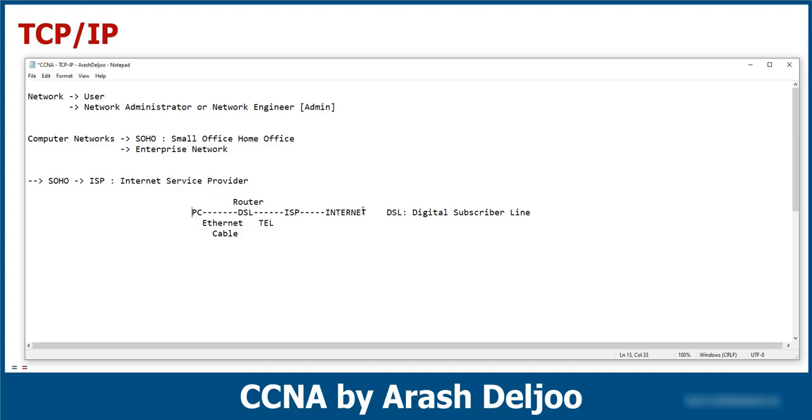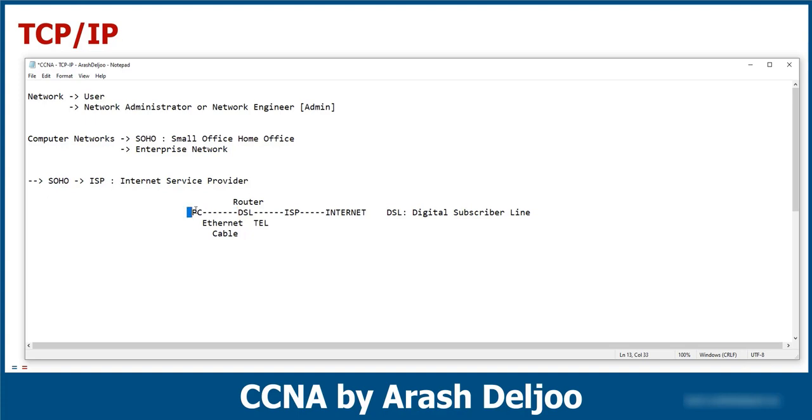Let me review it. The internet is connected to the ISP, or internet service provider, and with the DSL modem we can connect to the telephone line, and with the tel line we can connect to the ISP, and here we can receive the internet. After that, with DSL, here we have an Ethernet cable, RJ45 port, and the PC connected to the DSL.